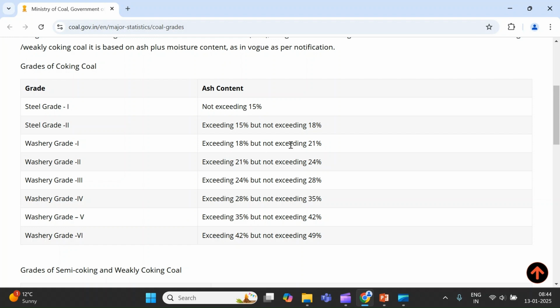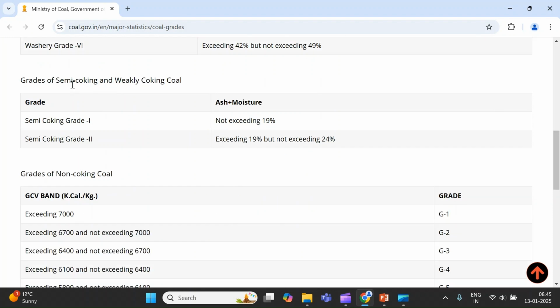And here we can see that the ash content increases. Washery grade is simply where the coal is first washed to remove impurities before utilization. Here we have different grades within the washery grade on the basis of the variance in the ash content. And then for semi-coking and weakly coking coal, we have the ash plus moisture, and on this basis we have two grades.